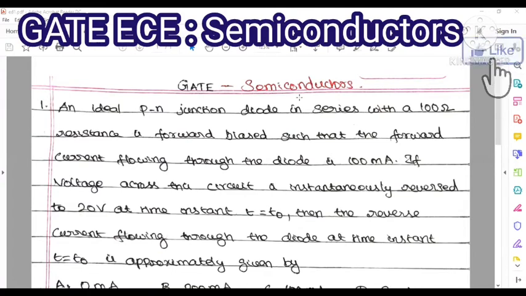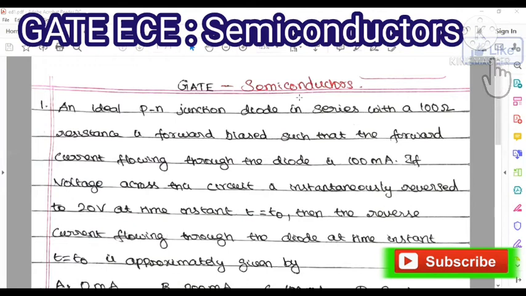For example, a semiconductor can be a pure element such as silicon or germanium. These are the best examples for semiconductors. Or let us take compounds such as gallium arsenide, that is GaAs, or cadmium selenide. These are all compounds of semiconductors. Generally, semiconductors have two different types: one is intrinsic semiconductor and another one is extrinsic semiconductor.